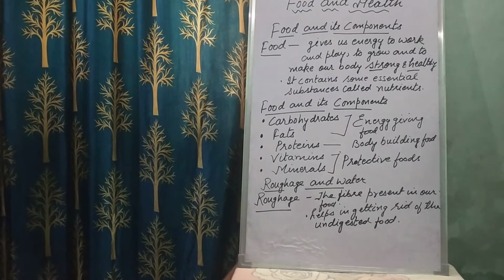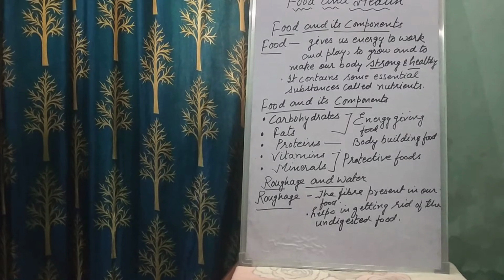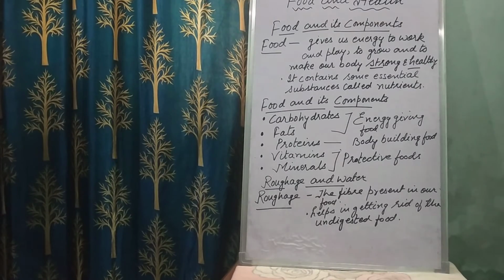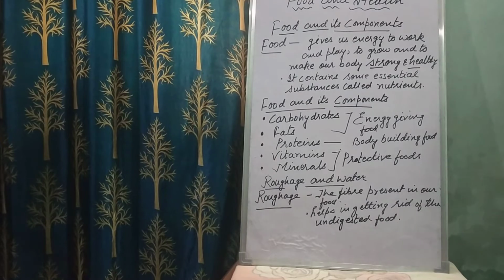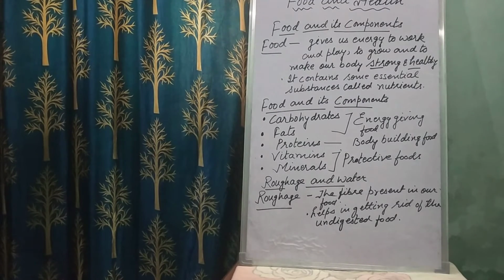When we talk about water, children, you should drink at least 7 or 8 glasses of water per day. Food items such as cereals, corn, green leafy vegetables, and fruits contain fiber that cannot be digested by the body. Roughage is the fiber present in food, and it helps in getting rid of the undigested food.